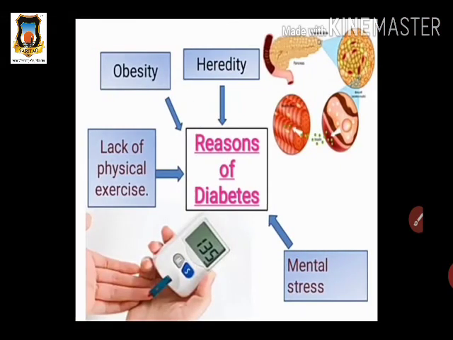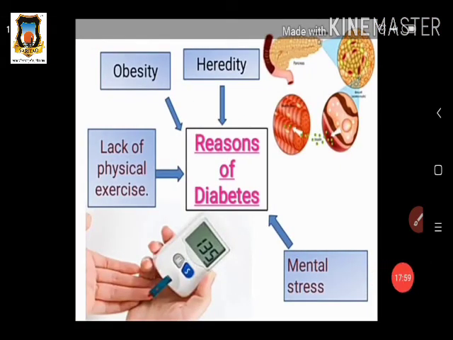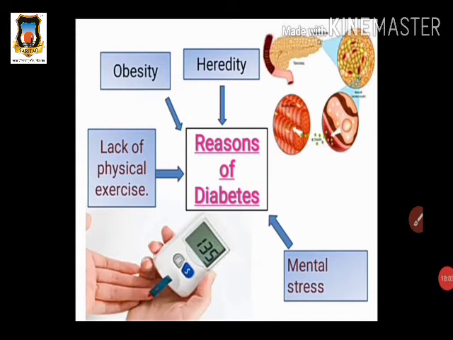Okay, so here we see some reasons of diabetes. The first reason is heredity, which means this disease may be caused by the transfer of some genetic information that causes diabetes. Then obesity, which means gaining a lot of weight.